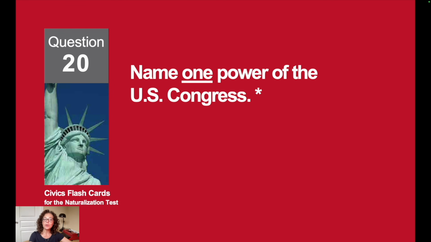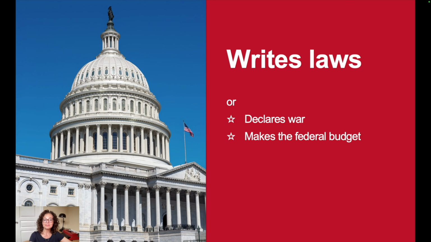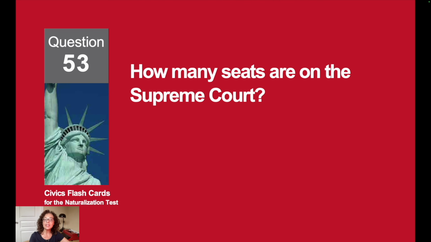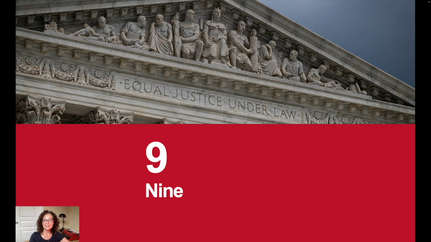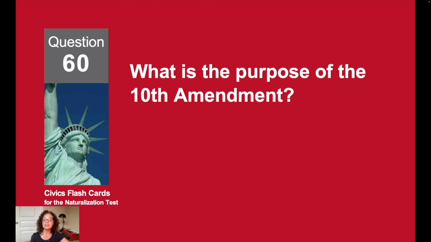Name one power of the U.S. Congress. Writes laws. How many seats are on the Supreme Court? 9. What is the purpose of the 10th Amendment?